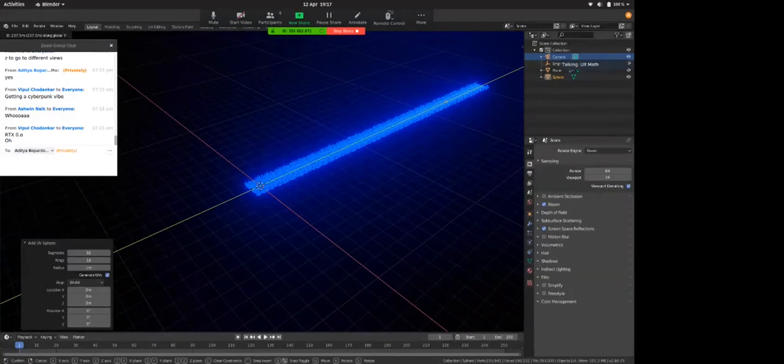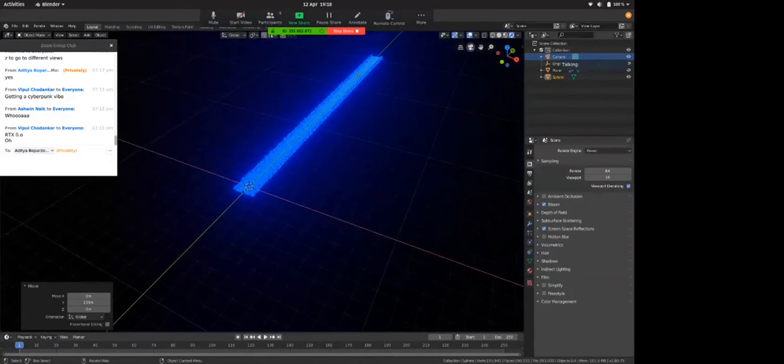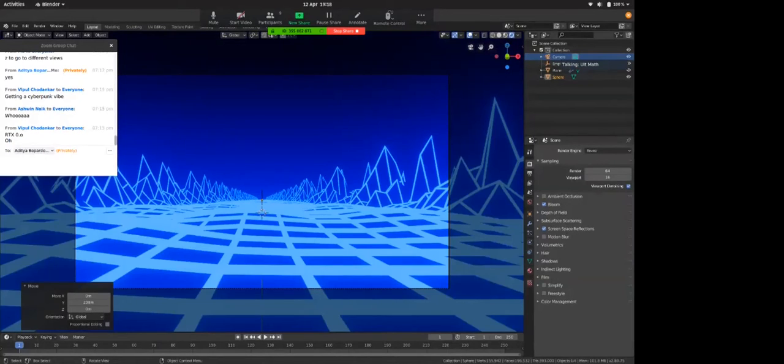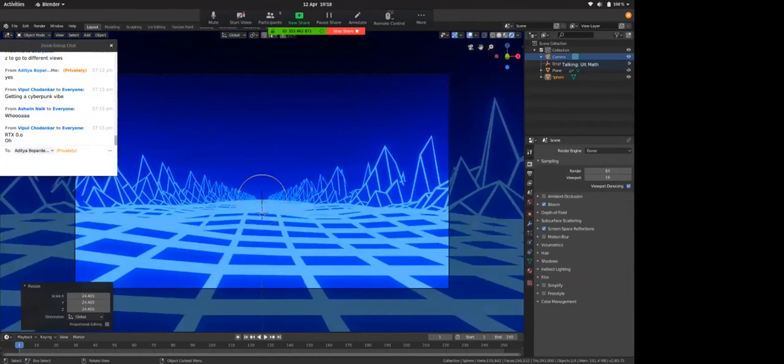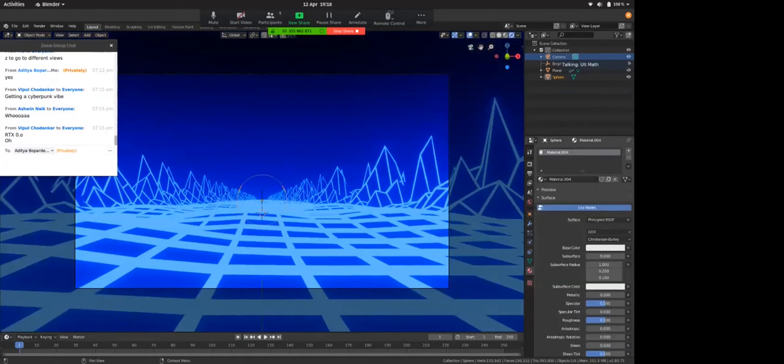If I look through my camera, the sun is pretty small, so I'll hit S and scale it up. This is pretty big, I guess. So I have my sun ready. But if you notice, the sun isn't emitting any light. That's because we haven't set any material for that sun. It's empty. So to add a material to the sun, you hit plus again, I mean new material again. Change the surface from principled BSDF to emission.